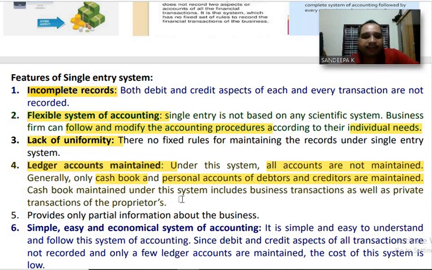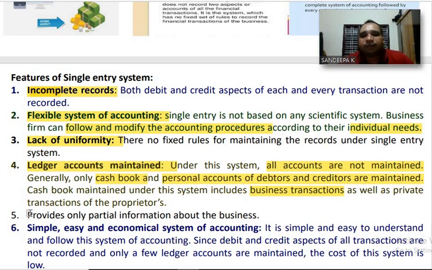Cash book maintained under this system includes business transactions as well as private transactions of the proprietors. In the cash book, the proprietor records business transactions as well as private transactions.